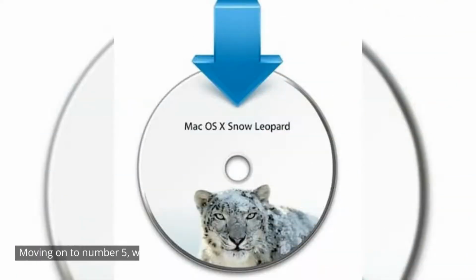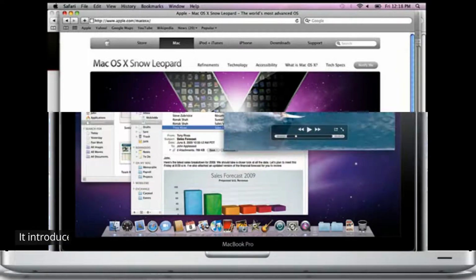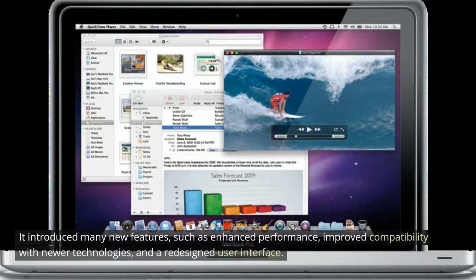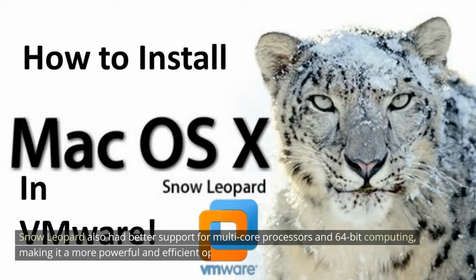Moving on to number 5, we have macOS X Snow Leopard. Snow Leopard was released in 2009 and it was a major update over Leopard. It introduced many new features, such as enhanced performance, improved compatibility with newer technologies, and a redesigned user interface. Snow Leopard also had better support for multi-core processors and 64-bit computing, making it a more powerful and efficient operating system.